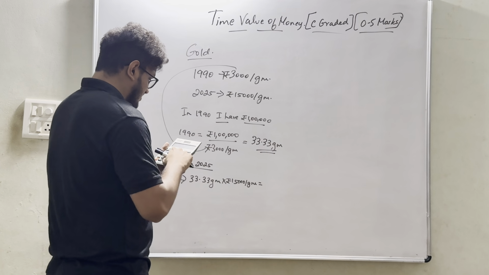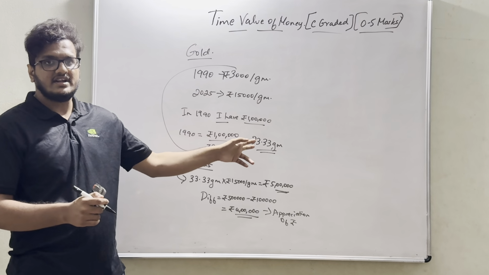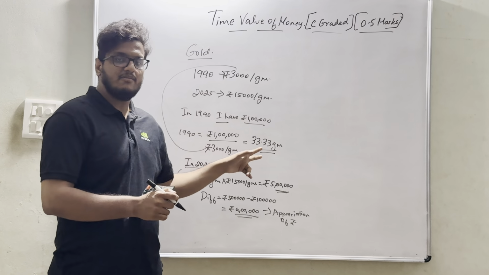This is with regard to appreciation of rupees. Since I have invested in gold, it will lead to an increase. So my money has increased from 1990 to 2025. In 1990 I had 1 lakh, I invested it in gold. Total gold is 33.33 grams, that is 1 lakh divided by 3000.